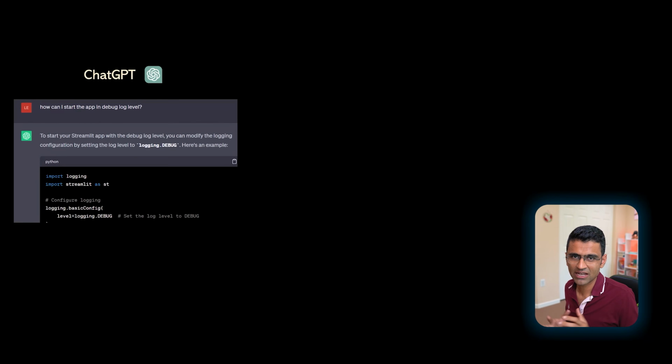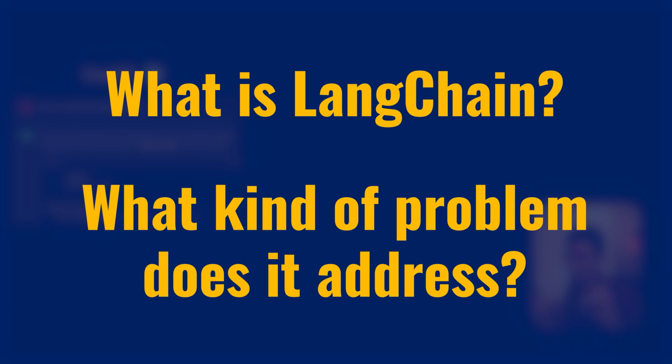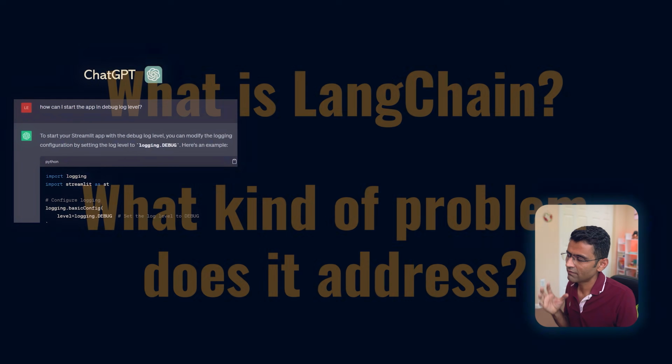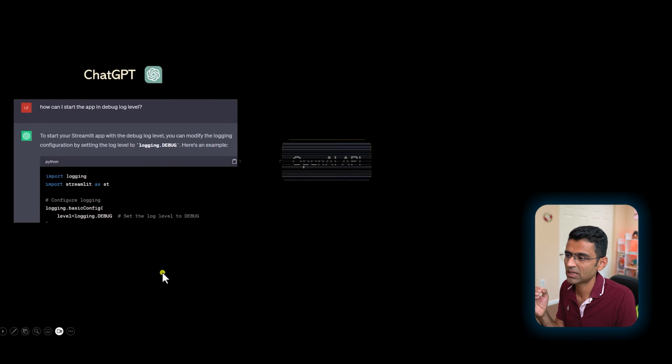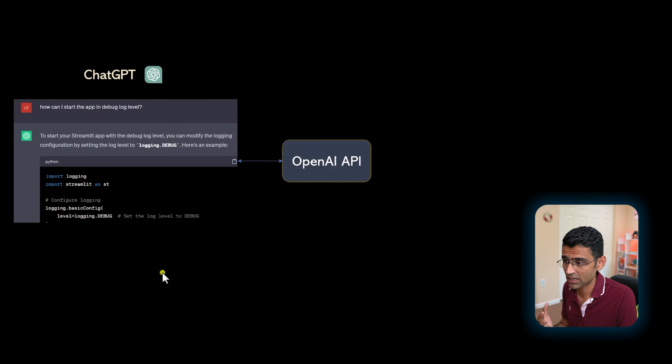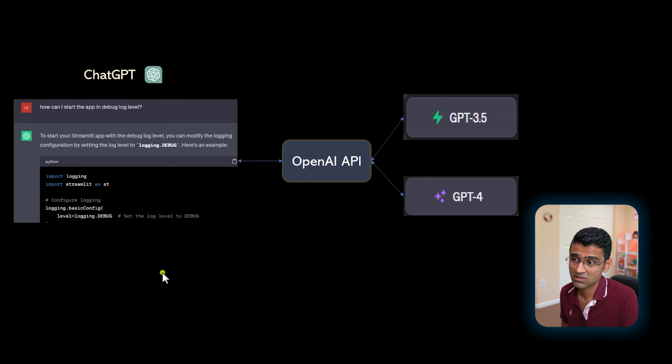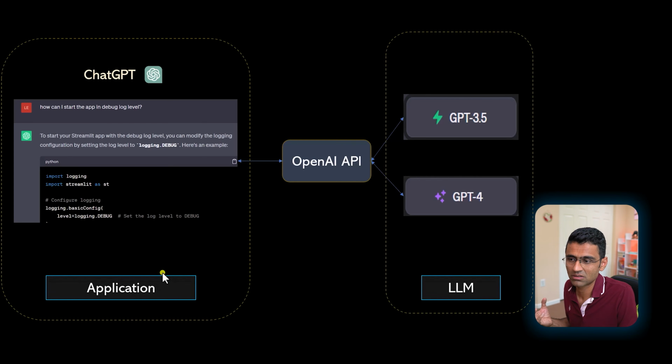First, let us understand what is LangChain and what kind of problem does it address. When you are using ChatGPT as an application, internally it is making a call to the OpenAI API, which internally uses an LLM such as GPT 3.5 or 4. In this case, ChatGPT itself is not an LLM, it is an application, whereas GPT 3.5 and 4 are large language models.